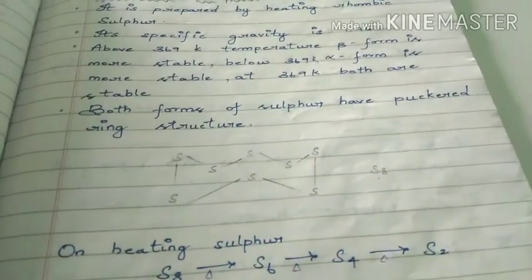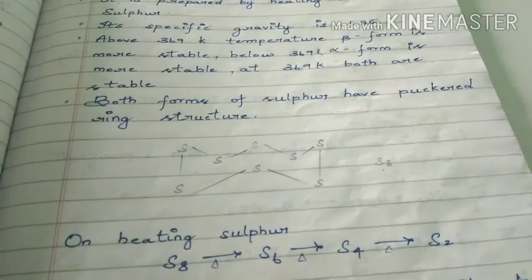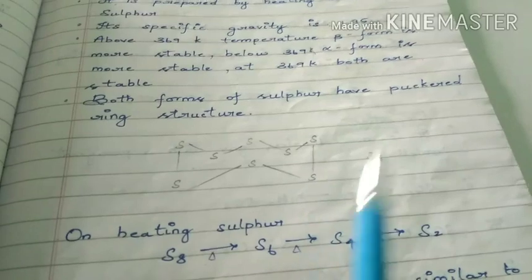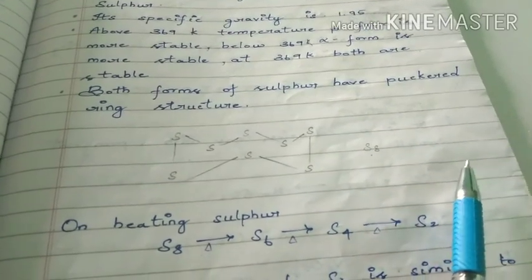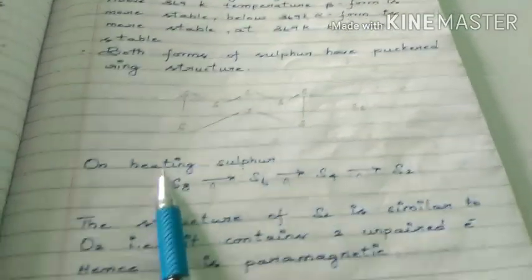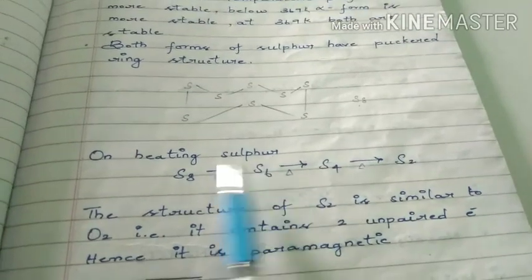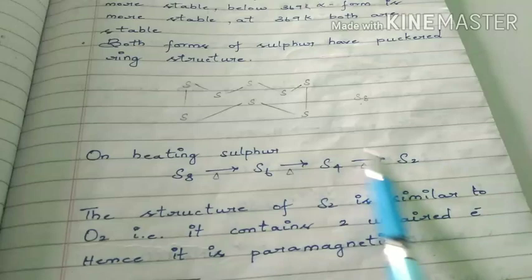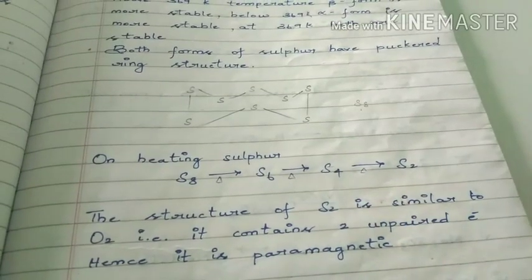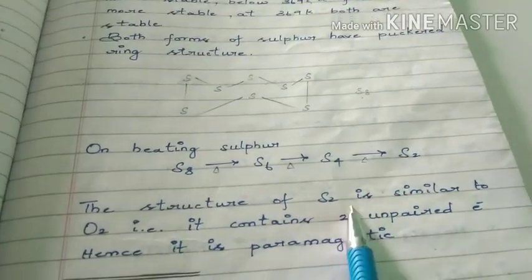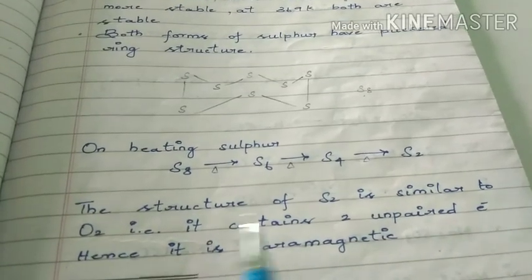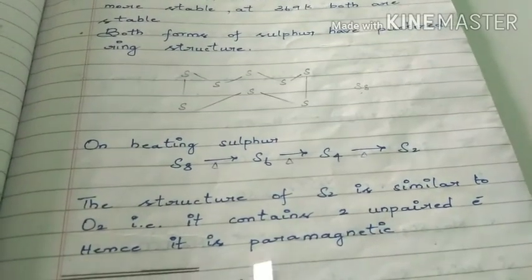If you take any sulfur, then that sulfur forms only 2 bonds. That is why that is considered as covalency of sulfur. Next, on heating sulfur, S8 becomes S6, S6 becomes S4, and finally S4 becomes S2. The structure of S2 is similar to O2. That is, it contains 2 unpaired electrons, hence it is paramagnetic.